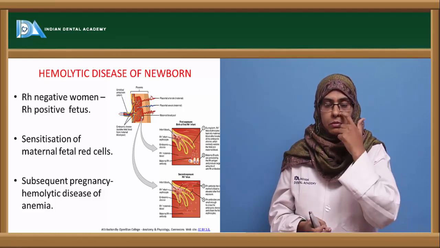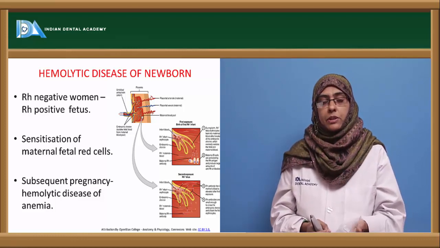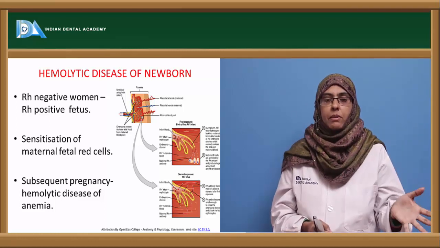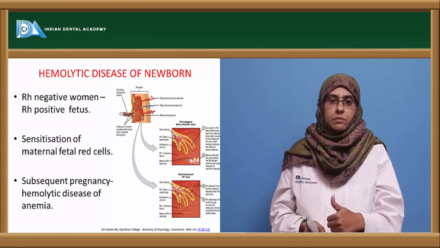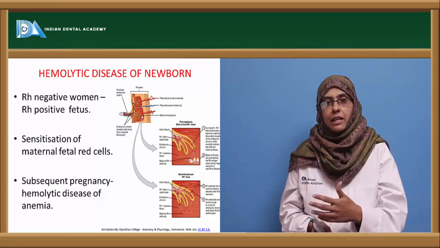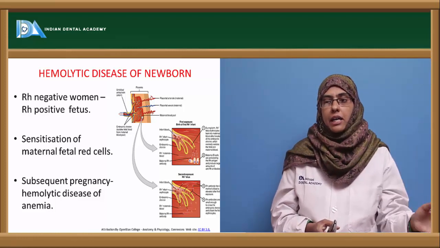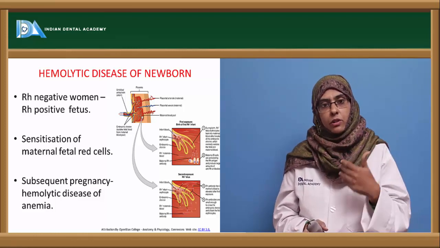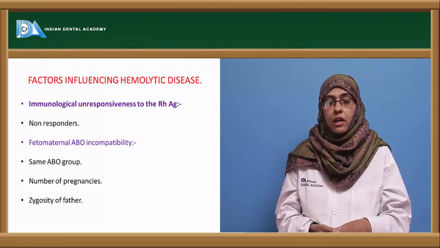So first delivery is normal. The first baby will escape this erythroblastosis fetalis. It is upon the subsequent pregnancy that these antibodies, already produced in the female, will go and bind to the Rh positive baby that is being born in the subsequent pregnancy. So this leads to hemolytic anemia, and ultimately to erythroblastosis fetalis. So the antibodies produced in the female are the Rh antibodies, and it is the subsequent pregnancy, the second pregnancy, where the disease of the newborn takes place, called hemolytic anemia or hemolytic disease of the newborn.